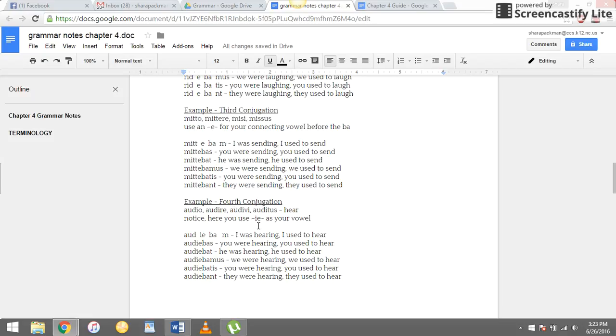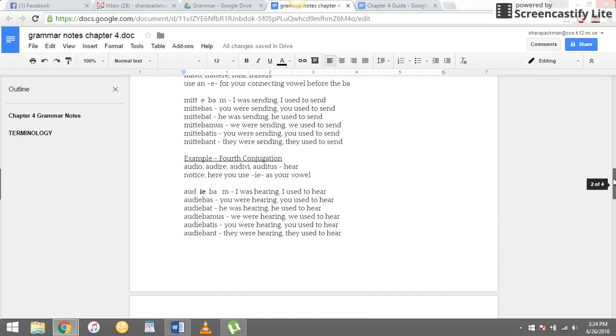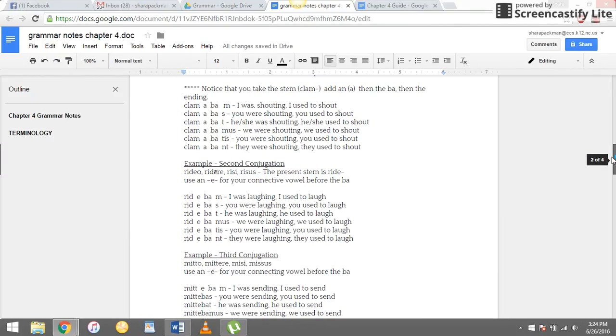And then fourth, you use an IE. Check it out right there. There's your IE. So it's audiebam, audiebas, audiebat, audiebamus, audiebatis, audiebant. That's how you form the imperfect for all 4 conjugations.